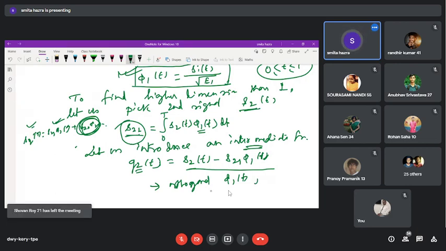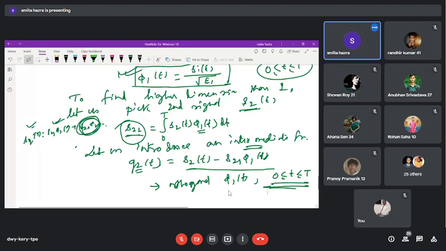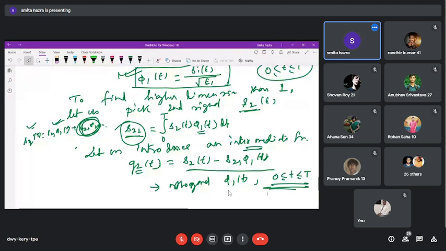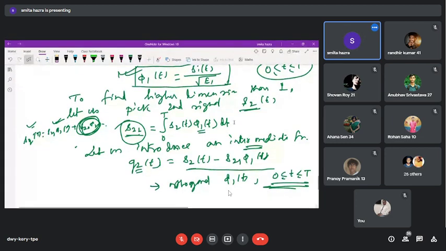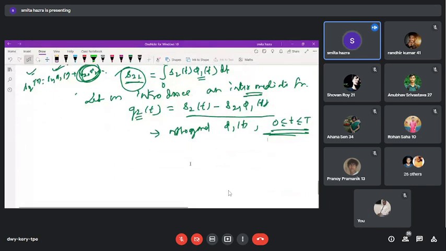Phi 1(t) over 0 less than or equal to t less than or equal to T. I am always telling you that whatever phenomena or event we are considering is always bounded within this time interval. So then phi 2(t) we can write. Phi 2(t) is equal to how much? Phi 2(t) is similarly based on this one.